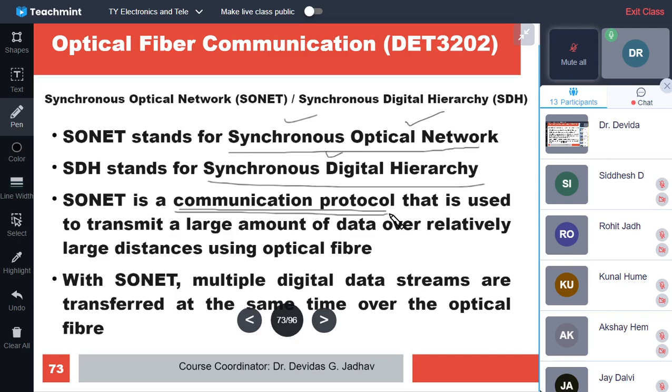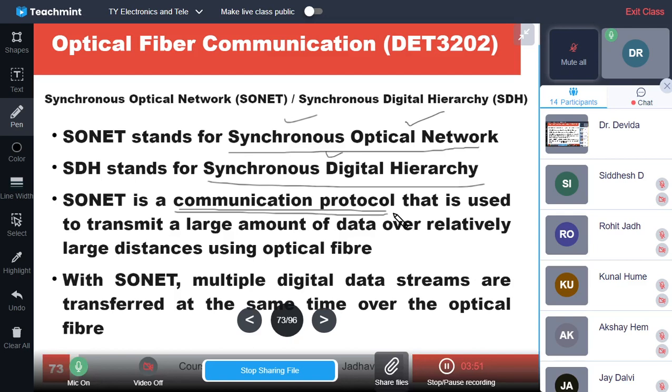So the structure of the data which is packed is fixed, and the rules for routing, bridging and switching are all fixed. This is called standardization, and this standardization is done in the protocols also.